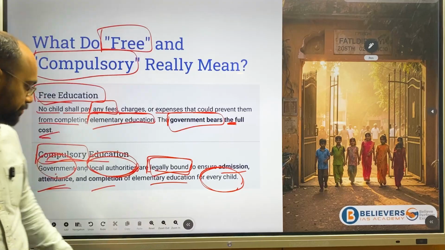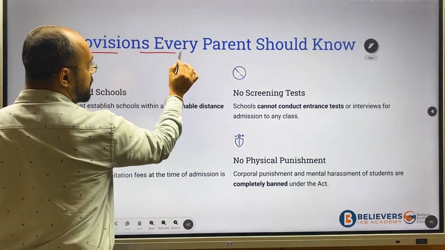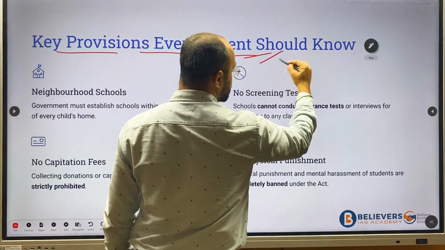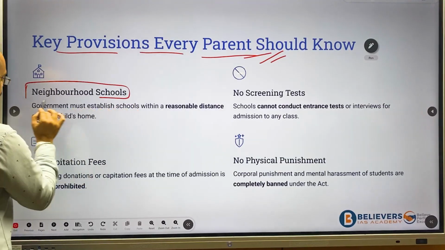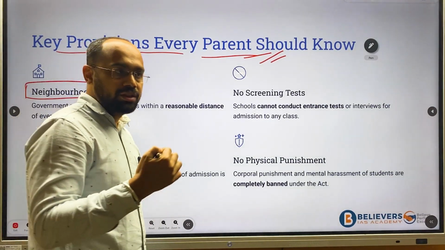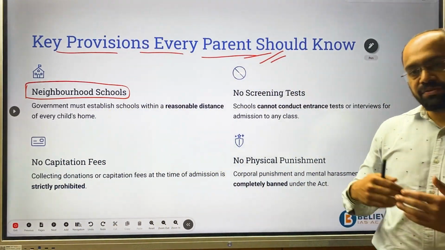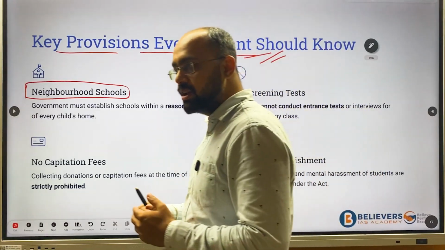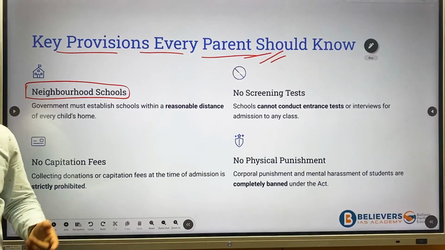Okay, now we'll come to key provisions every parent should know. First thing is neighborhood schools, which means if you want to provide free and compulsory education, the schools have to be very near to their houses. If schools are very far, it will not motivate either the children or the parents to join them.